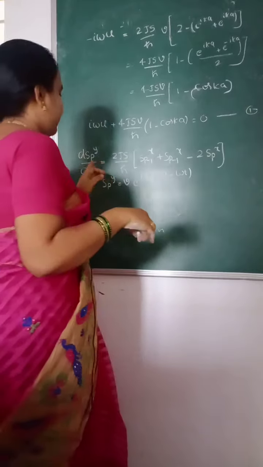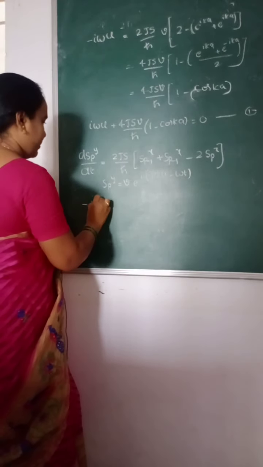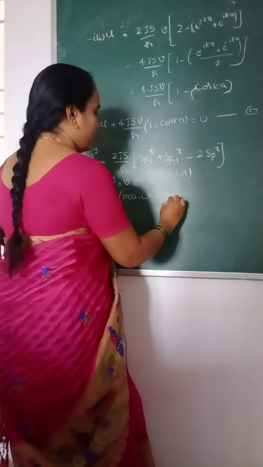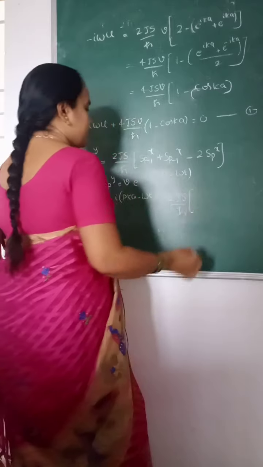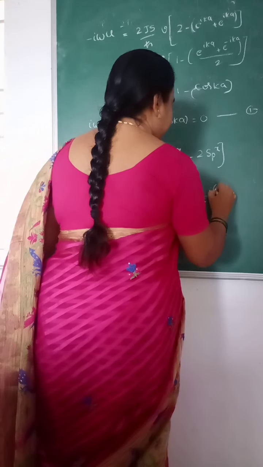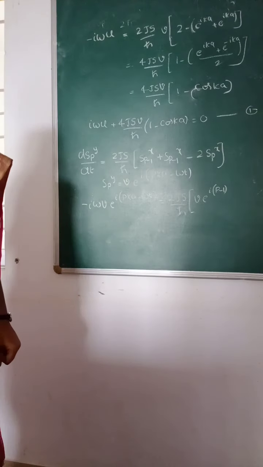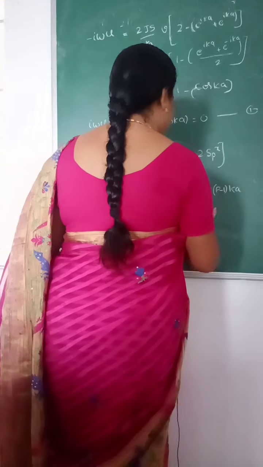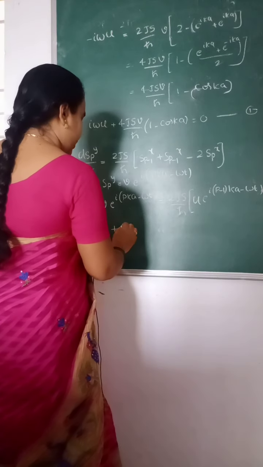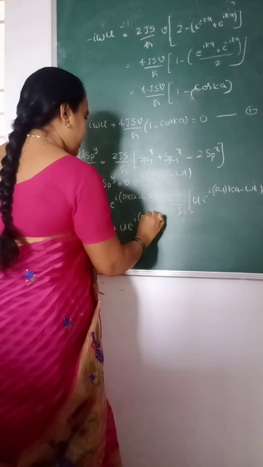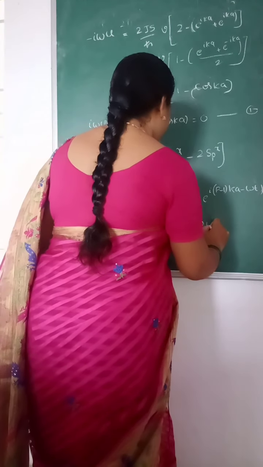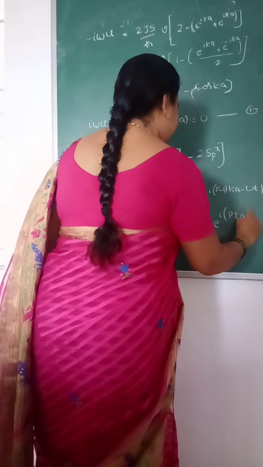Then the differentiation with respect to time, the same coefficients, that is minus i omega v e power i p ka minus omega t is equal to 2Js by h cross. s_{p-1} of x is u e power i (p minus 1) ka minus omega t, plus u e power i (p plus 1) ka minus omega t, minus 2 s_p of x, which is 2 u e power i p ka minus omega t.